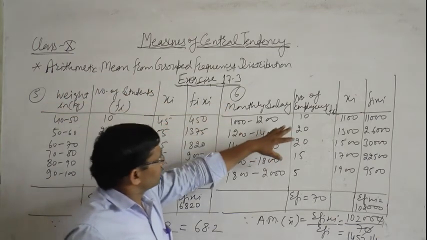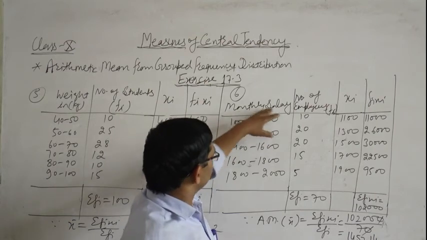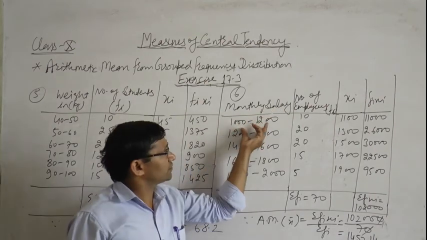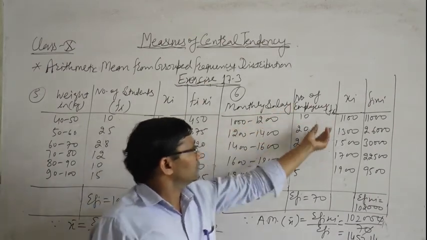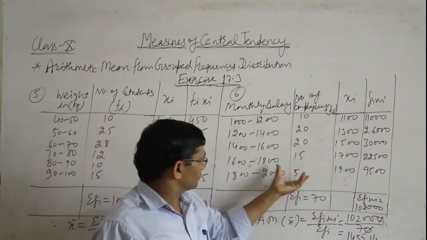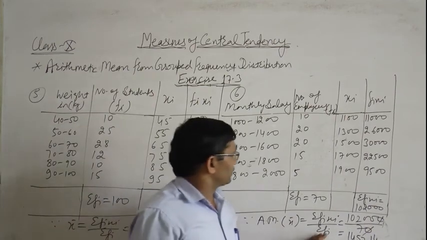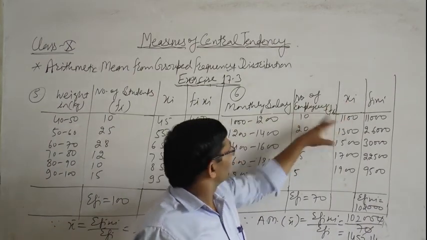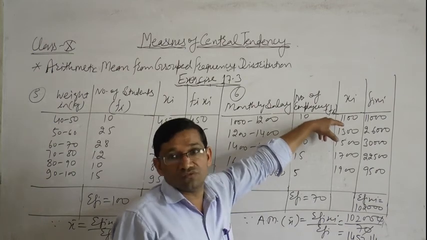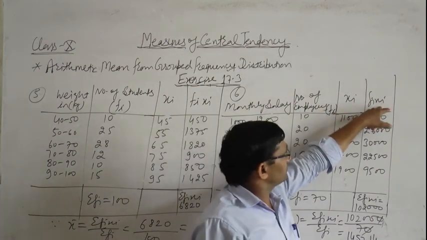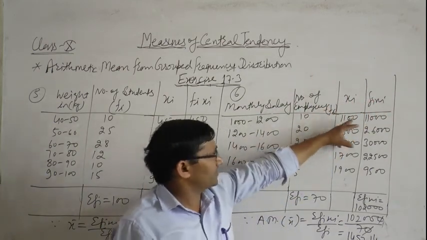This is question number 6. In this question, class interval means monthly salary, and number of employees means frequency is given. So we use the same method for finding arithmetic mean. First we find xi, lower limit plus upper limit upon 2. Then fi xi, the multiplication of fi and xi.